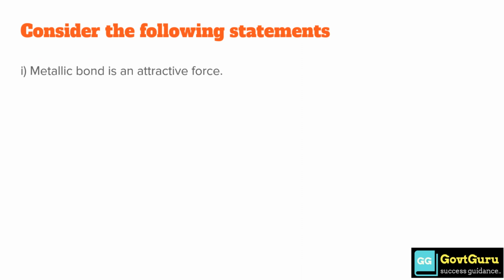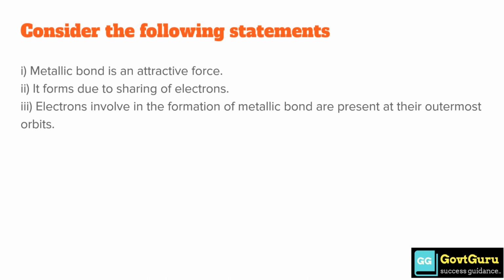Consider the following statements. Point number 1, metallic bond is an attractive force. Point number 2, it forms due to sharing of electrons. Point number 3, electrons involved in the formation of metallic bond are present at their outermost orbits. Which of the above statements are correct?